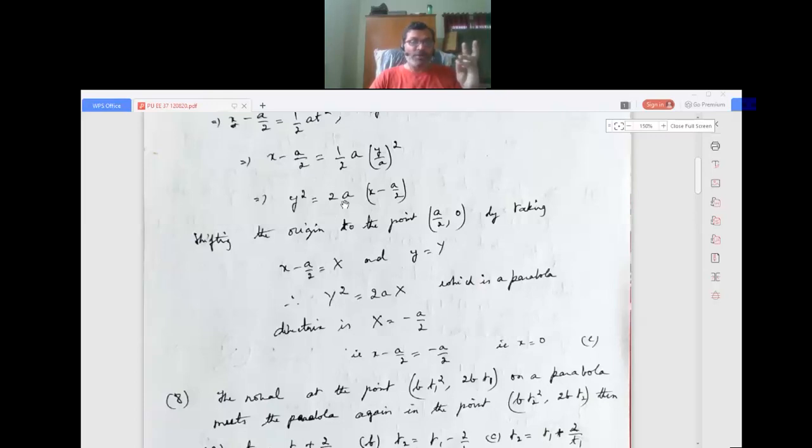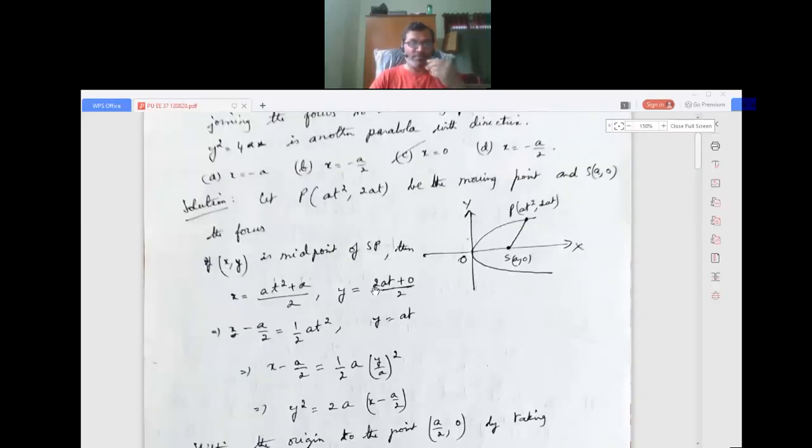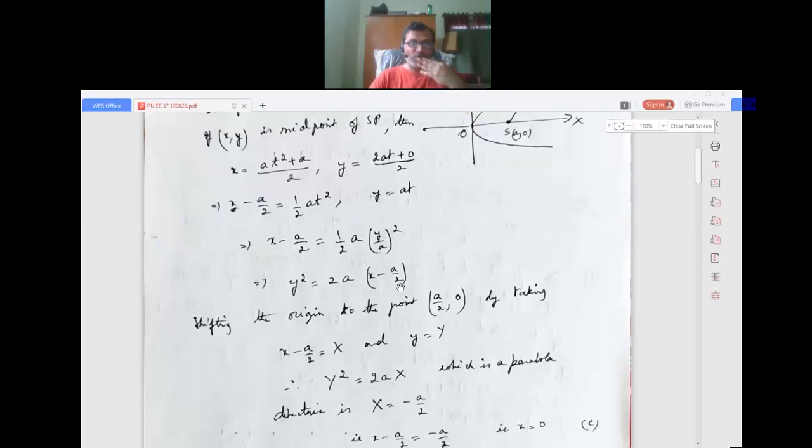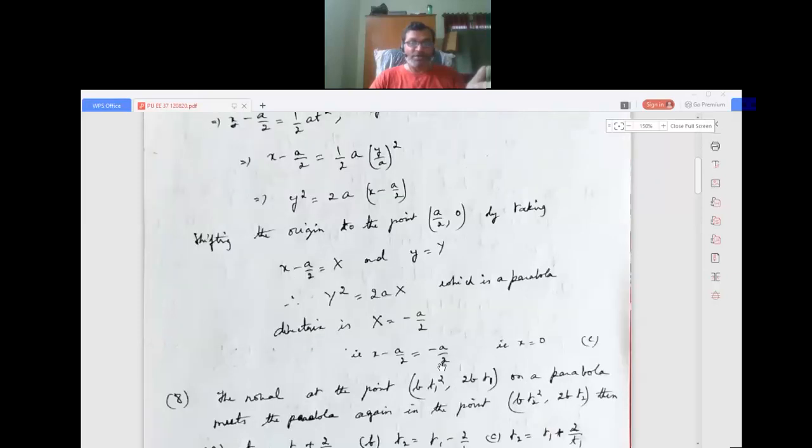Okay, so what happens here? Equation of the directrix will be x equals minus A plus h, because here we have h and k. So x is equal to minus a by 2 plus h, and what is the h value here? You see here the h value is a by 2. So what we get, x is equal to minus a by 2 minus a by 2 plus h, because h is a by 2. A is minus a by 2, h is a by 2, so it is equal to 0.